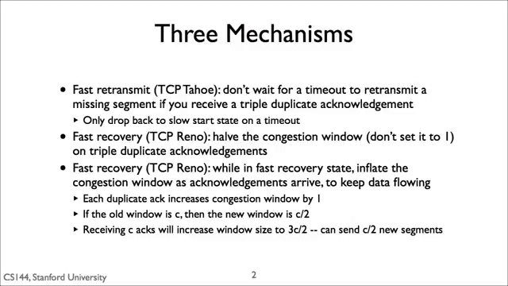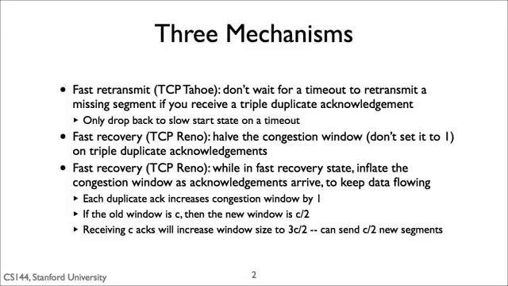If a TCP Tahoe sender receives 3 duplicate acknowledgements, so 4 ACKs for the same sequence number, it assumes the next segment was lost and retransmits this segment immediately without waiting for a timeout. Assuming this retransmission succeeds, this reduces the delay before the sender receives an acknowledgement and can move the send window forward to send new data. TCP Tahoe treats these triple duplicate acknowledgements as a loss and sets the congestion window to 1, dropping into the slow start state.